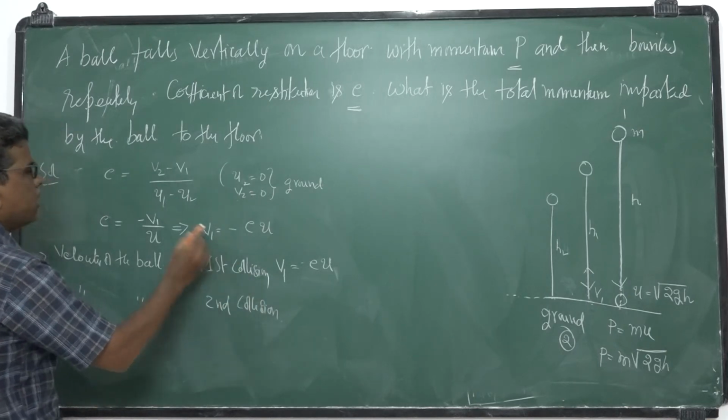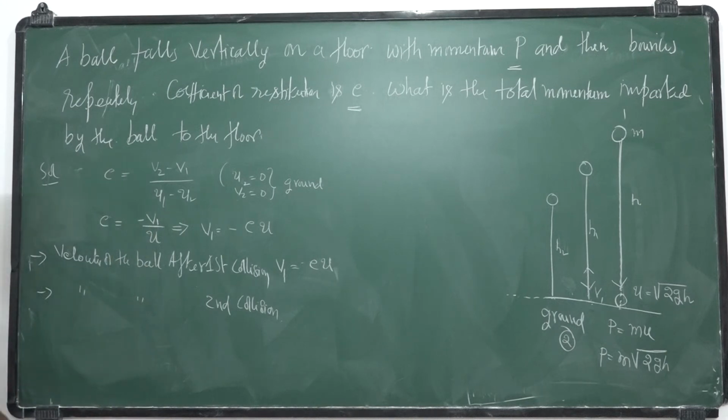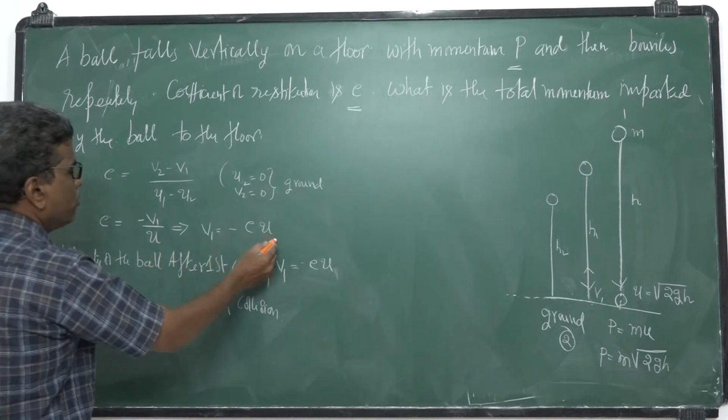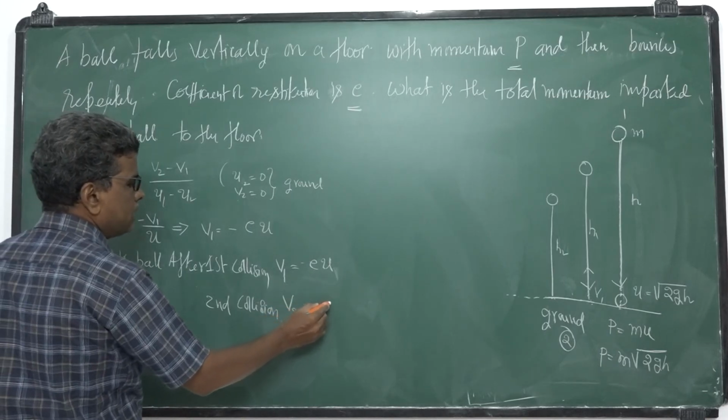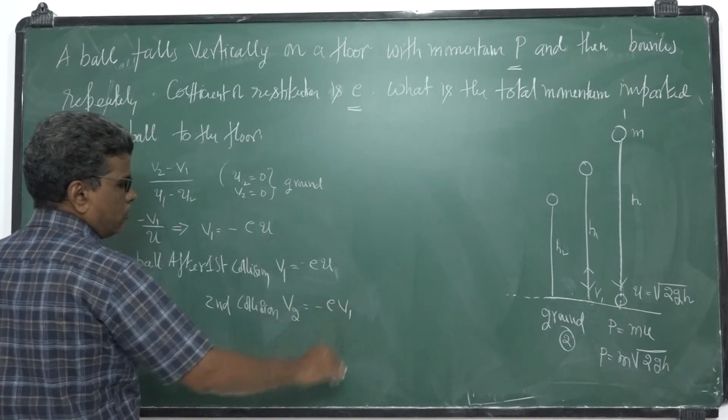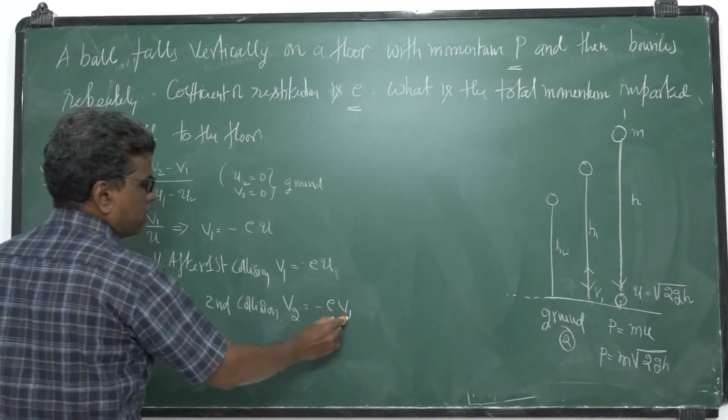So I am applying the same formula. I will get V2 is equal to minus e into V1, the velocity of the ball before collision.